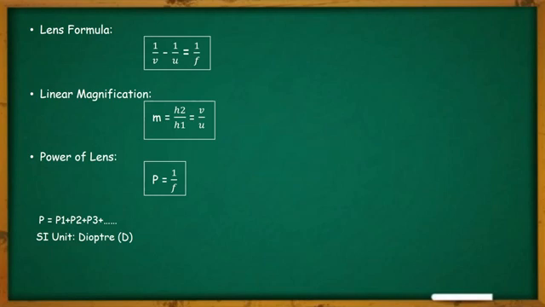So what is power? The power of a lens is the reciprocal of the focal length of the lens. I will say it another time. The power of a lens is the reciprocal of the focal length of that lens. Mathematically, we can write it as P is equal to 1 divided by f, where f stands for the focal length. The SI unit of power is the diopter, written as D.